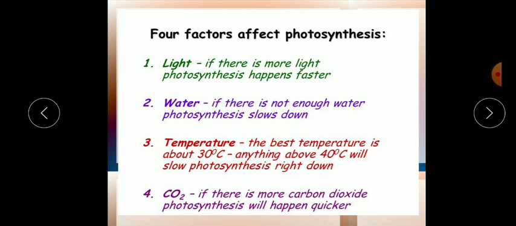Okay, if this concentration increases beyond that or decreases, then what will happen? The rate of photosynthesis will decrease. So always remember these four factors are very important, and the plant needs optimum temperature and optimum intensity of these factors, then only it will perform photosynthesis, otherwise it will not.